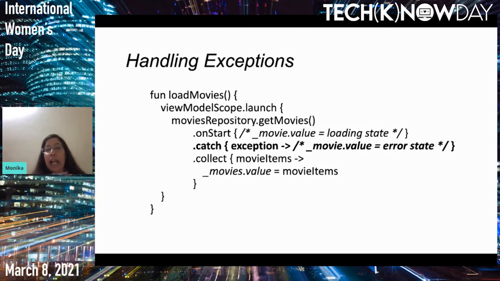And in the catch also you can emit values, like in case of exception, if you want to emit an empty string, or you want to populate live data with an empty string or something like that, you can do that as well, or you can even emit a flow from catch. I'll be talking about that later in the talk. So you can see that when there's an exception, the control comes inside catch, and when there's a successful response, the control comes inside the collect block.